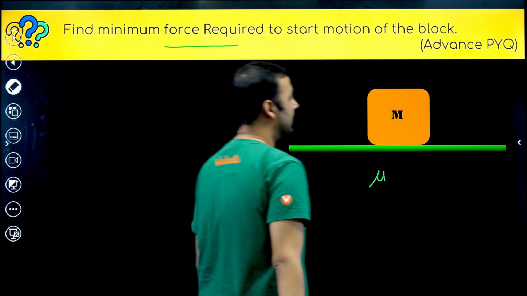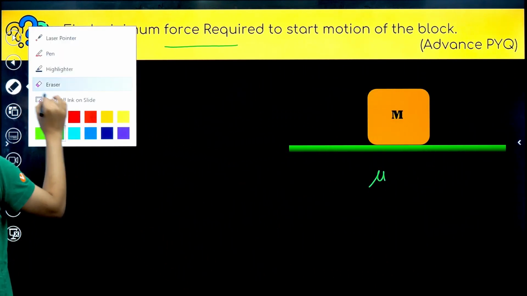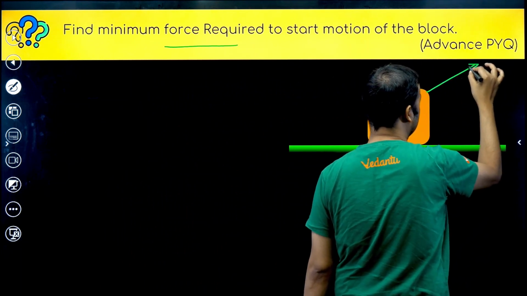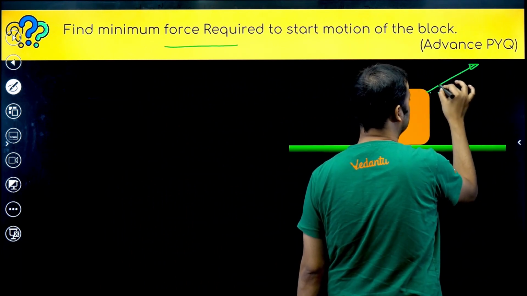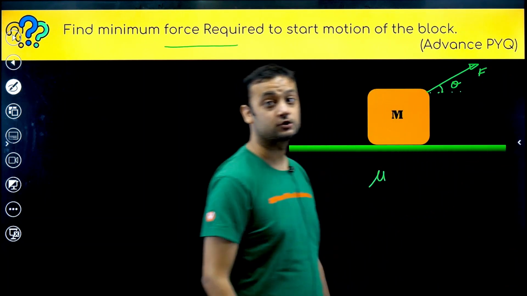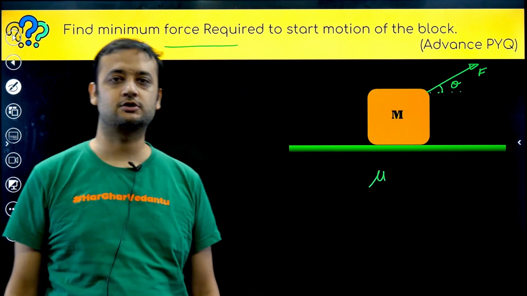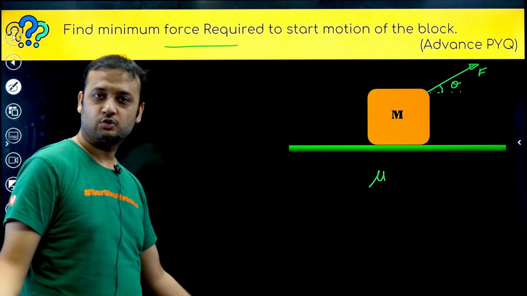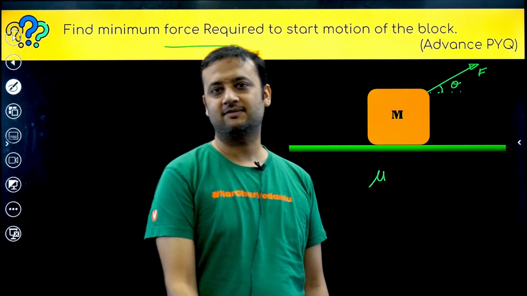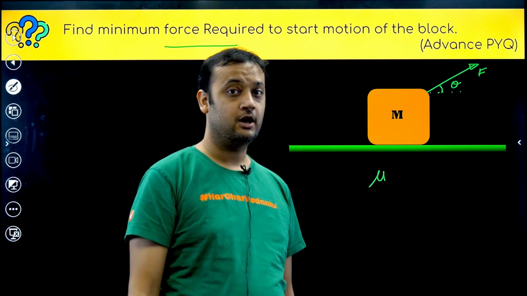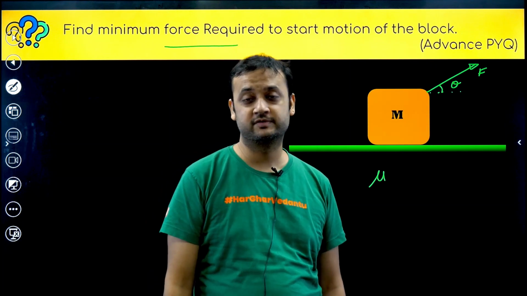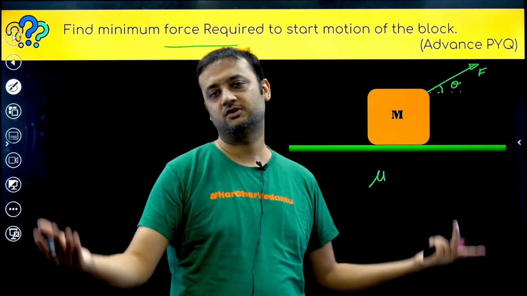Let us say that force is being applied at an angle theta. Now theta is also a variable for us. We can choose any theta as we want. The objective is to minimize the value of F. So we have to find the minimum force F so that block moves, and theta is our choice.